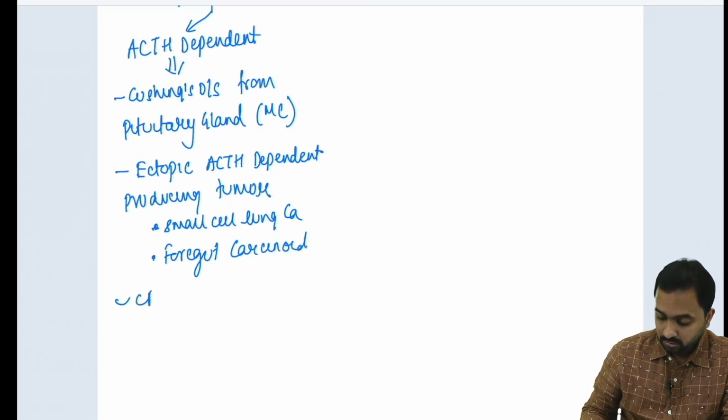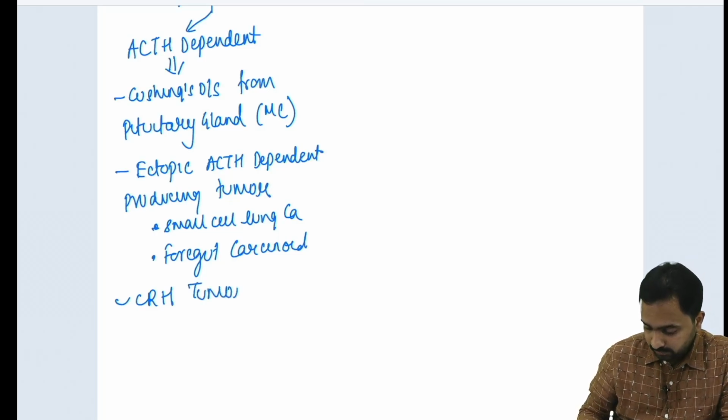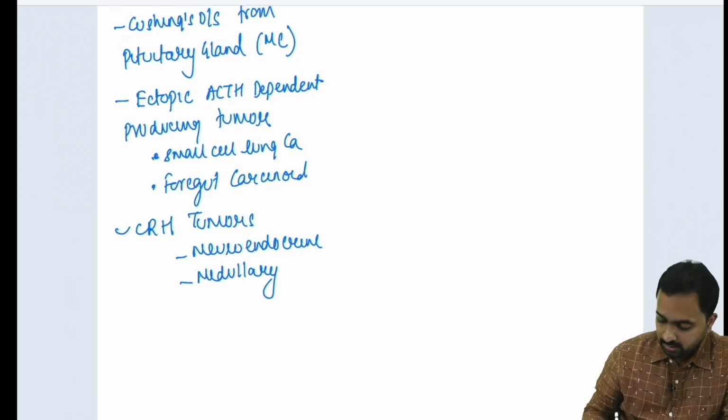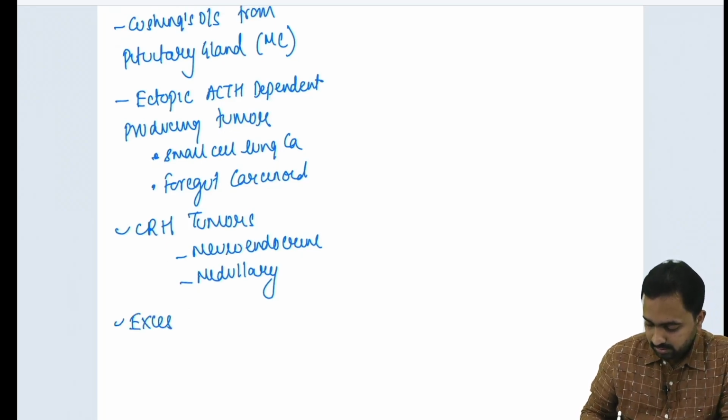It could be because of the corticotropin releasing hormone tumors, which may be neuroendocrine tumors or medullary tumors, or it could be because of excess cortisol